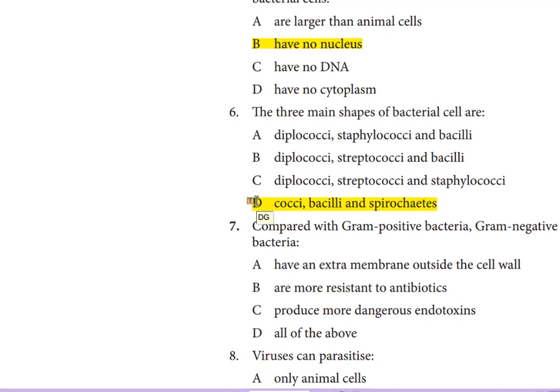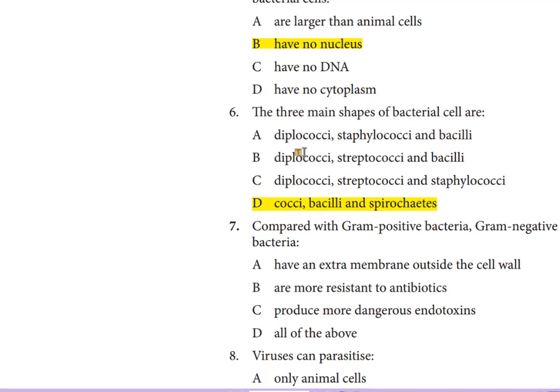Cocci, bacilli, and spirochetes are the 3 shapes of bacteria, but the first alternative A contains diplococci, staphylococci, both are cocci, and bacilli. Alternative B contains diplococci, streptococci, these both are cocci groups, and bacilli. C, diplococci, streptococci, and staphylococci, all are cocci group.